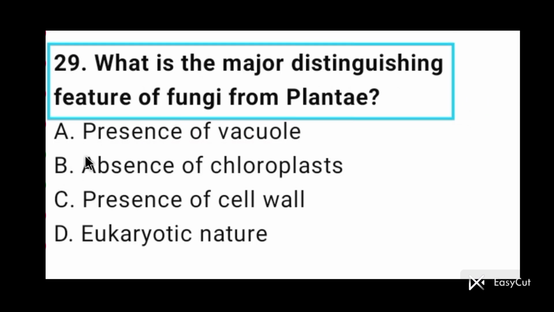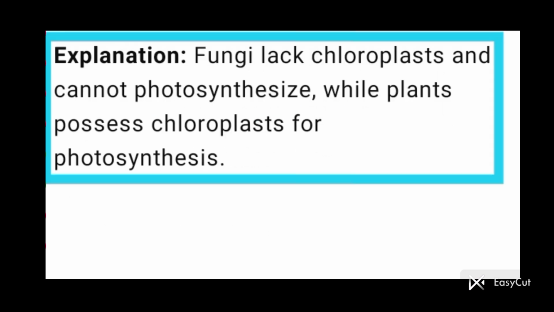Question number 29. What is the major distinguishing feature of fungi from Plantae? Chloroplast is present in plants but it is absent in fungi. So option B is correct for question number 29. Fungi lack chloroplast and cannot photosynthesize, while plants possess chloroplast for photosynthesis.